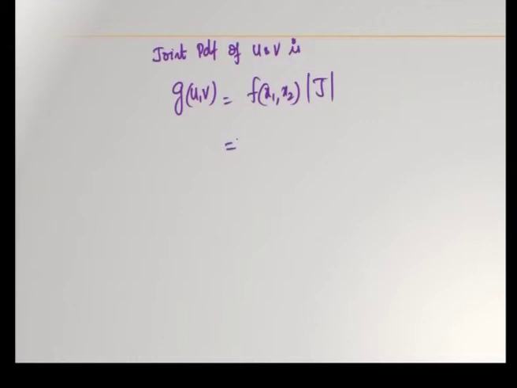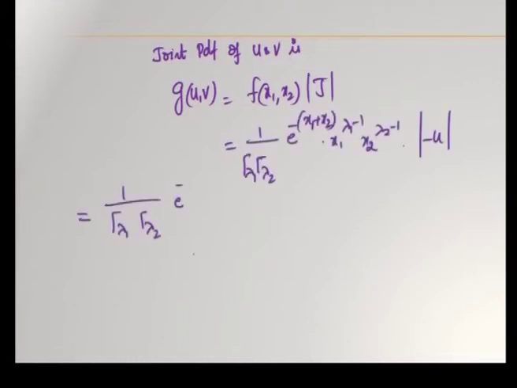Now, joint distribution, joint PDF of u and v is g of u comma v is equal to f of x1 comma x2 into modulus of j. F of x1 comma x2 is 1 by gamma lambda 1 into gamma lambda 2, e power minus x1 plus x2, x1 power lambda 1 minus 1, x2 power lambda 2 minus 1, into minus u.